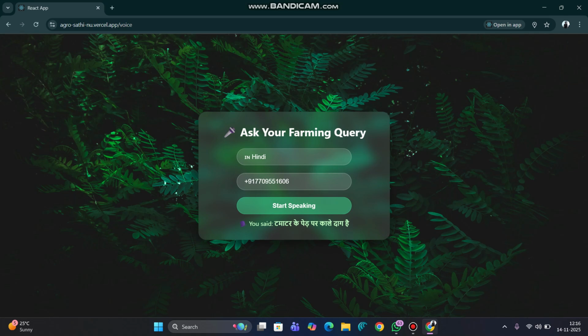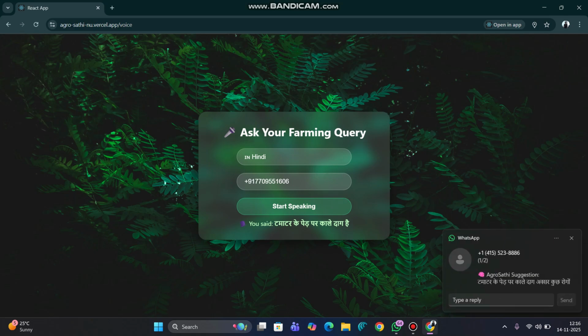Okay. So now it considers the query which I spoke. Now what it will do, the request will go to the API, which is basically the OpenRouter API. So it will generate a query.